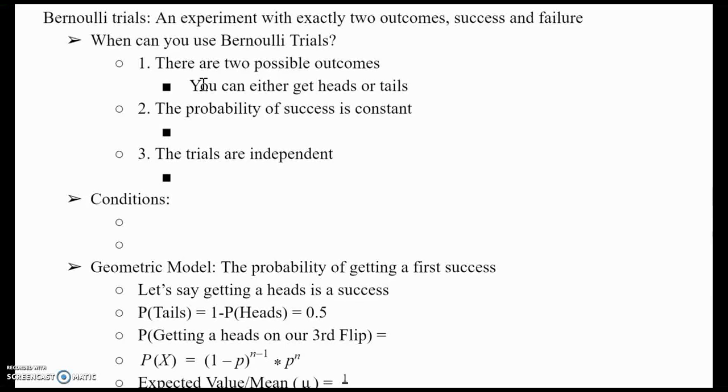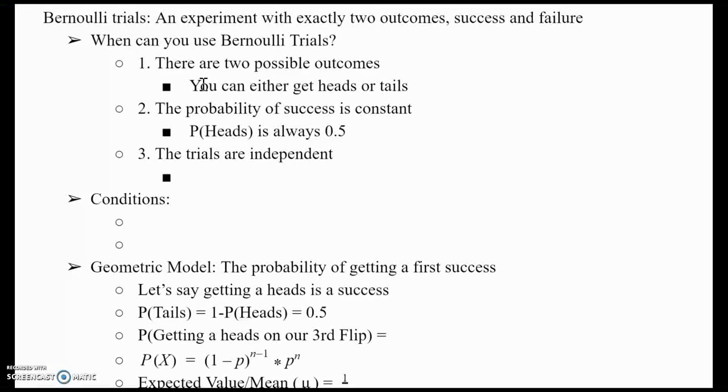Now what do I mean by probability of success is constant? If we say heads is our success, the probability of heads, if it's a proper coin, is always going to be 0.5. Whether we flip it once, twice, 100 times, 3,000 times, a billion times, an infinite number of times, it is still 0.5.